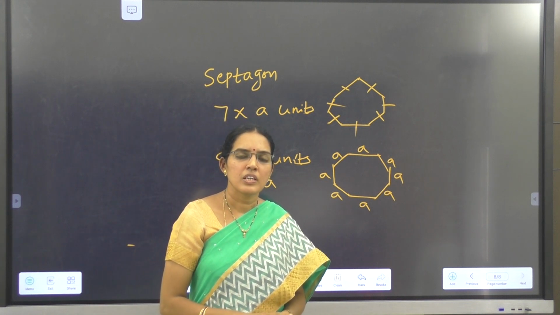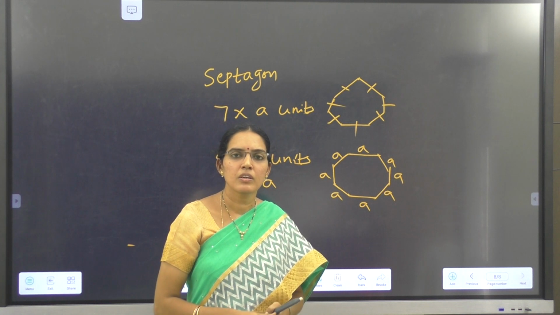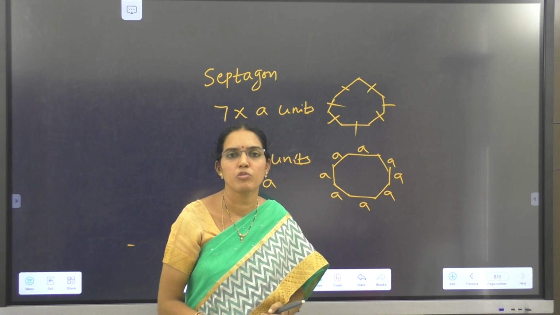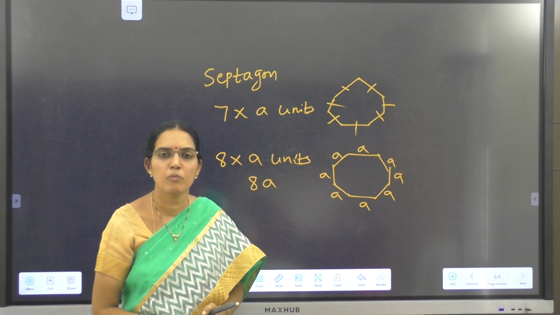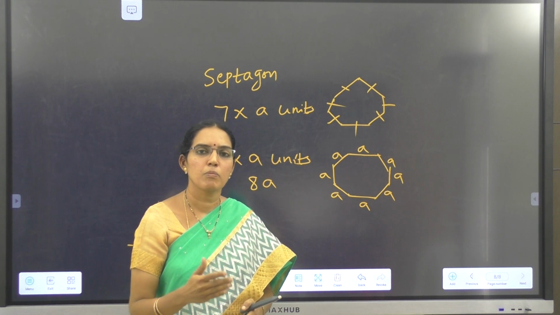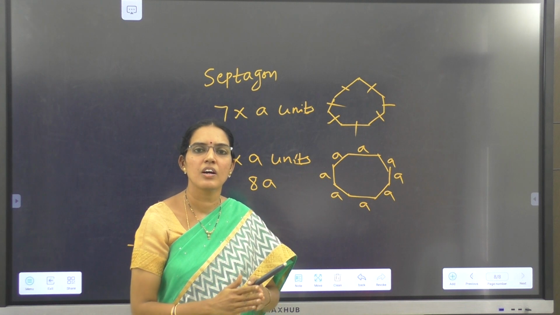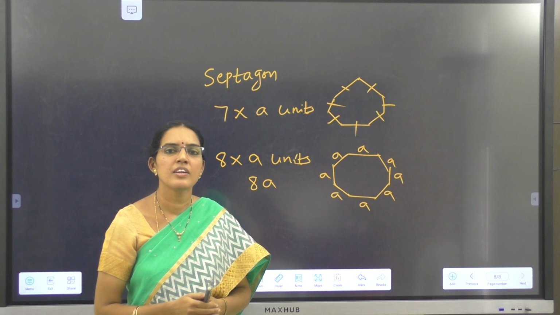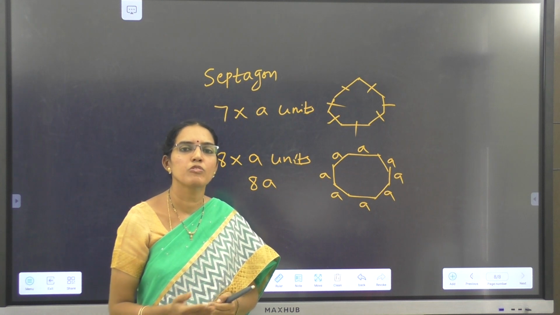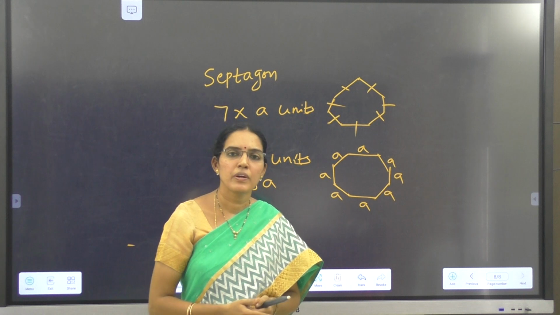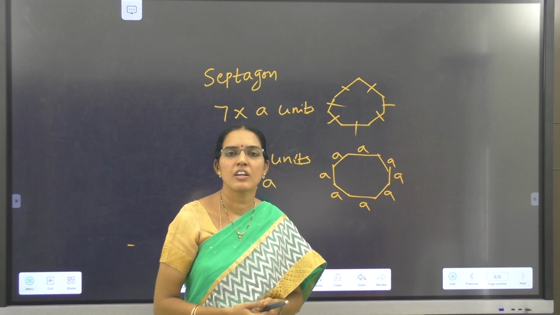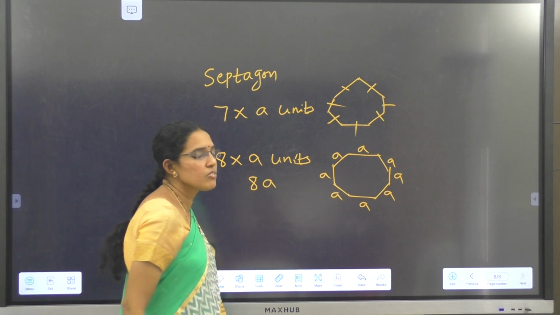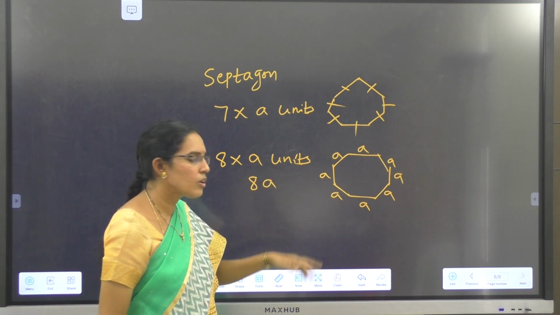Finding the perimeter of a closed figure: perimeter is nothing but the total length of the boundary. To find the perimeter of a rectangle, the formula is 2 into (length plus breadth). For the perimeter of an equilateral triangle, it is 3 into A. For a square, it is 4 into A. For a regular pentagon, 5 into A. For a regular hexagon, 6 into A. Septagon, octagon. In this way we find the perimeter of regular closed figures.